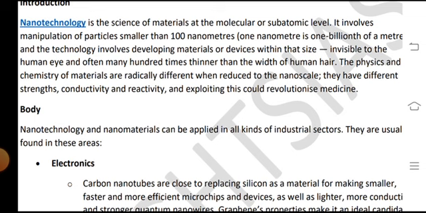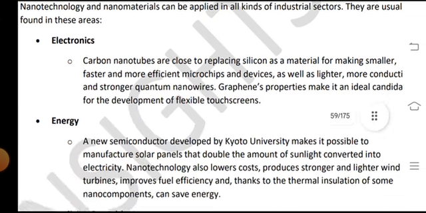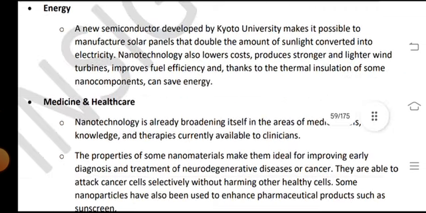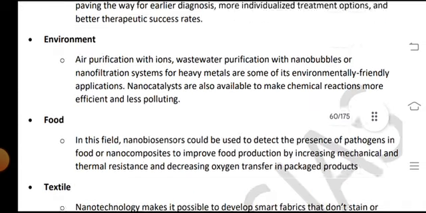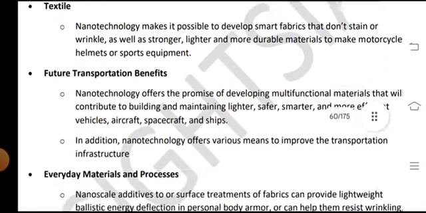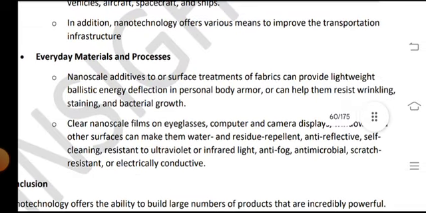Nanotechnology and nanomaterials can be applied in all kinds of industry sectors, and they are usually found in these areas: electronics, energy, medicine and healthcare, environment, food, textiles, and future transportation, benefiting every material and process.